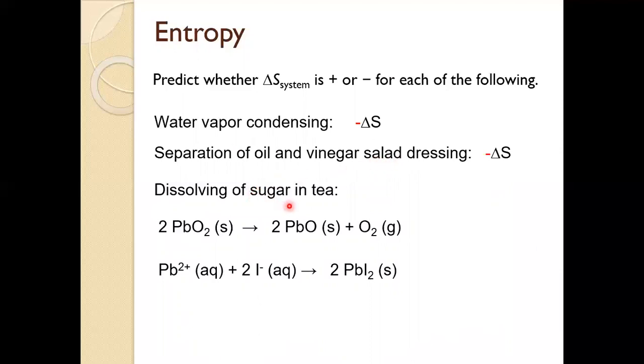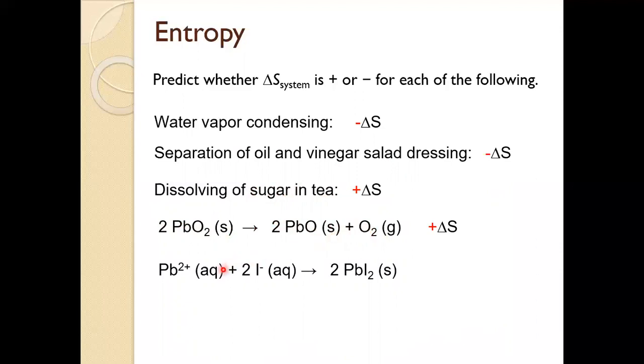For the dissolving of solid sugar in tea, we're going from a solid state of sugar to the aqueous form of sugar that tends to increase the dispersal of matter. So therefore a positive delta S. And these last 2 chemical changes, going from 2 moles of a solid substance to 2 moles of a solid substance and 1 mole of a gas. So not only are we increasing the number of particles on the product side relative to the reactant side, but also, and more importantly, one of the products is a gas. So generally speaking, anytime a process leads to an increase in the number of moles of gas, because gas has such high entropy, that's going to tend to allow us to predict accurately that the process will have a positive delta S.